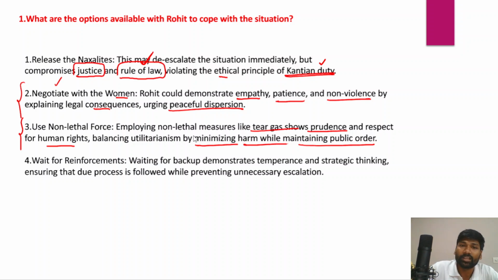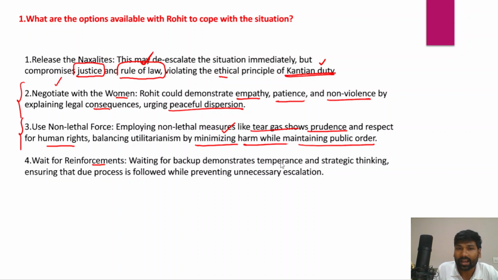At the same time, he should also limit the harm caused by the police to these women. And Rohit can also wait for the reinforcements. Until then, Rohit should convince, and he can also use the existing force to stop the women marching aggressively towards them.